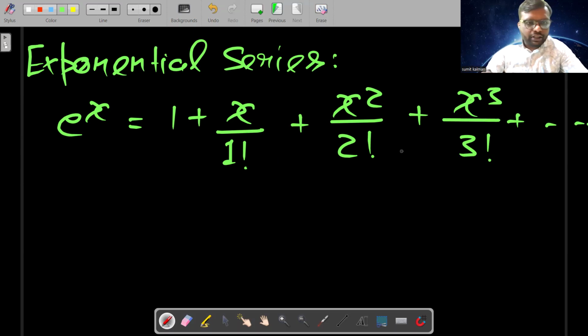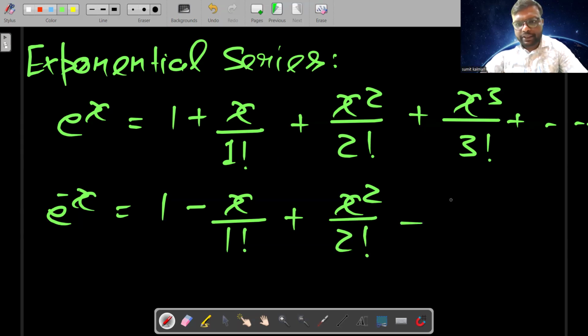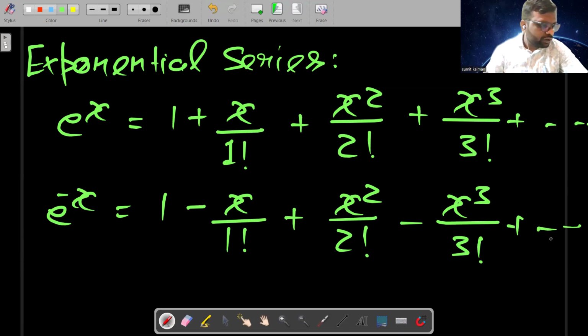And students, if we have to write the expansion of e^(−x), what we generally do is write −x in place of x. So here it will become 1 − x/1! + x²/2!, because the square of −x will be positive, − x³/3! and so on. So this is the expansion of e^(−x).